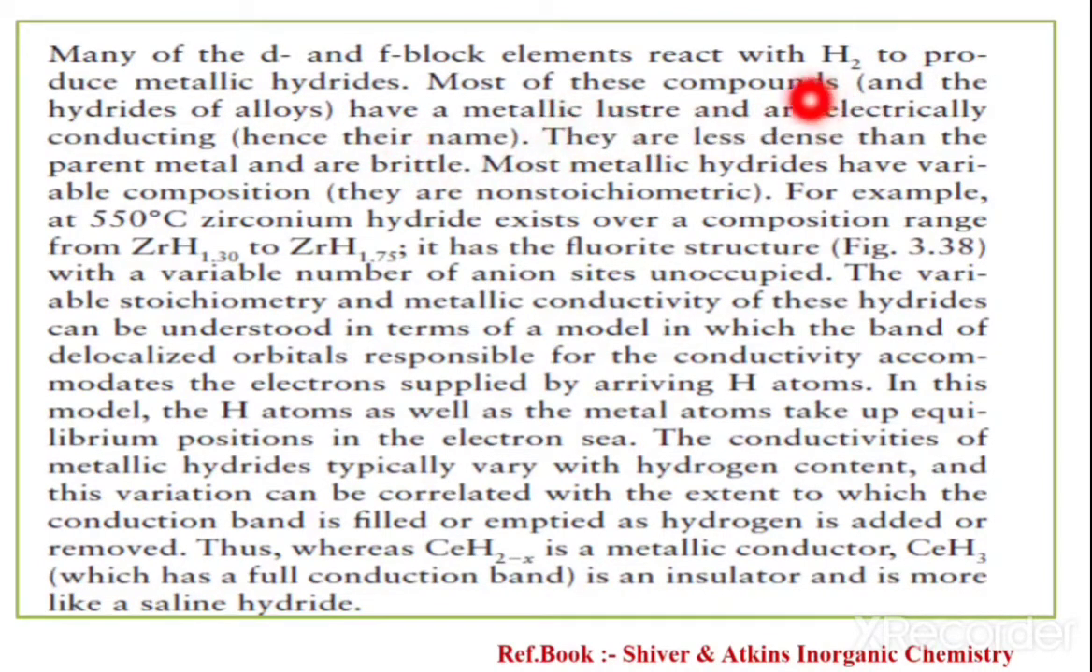Now, most of the compounds form alloys. They have metallic luster and are electrically conducting materials. They are less dense than the parent metal and brittle. Most metallic hydrides have variable composition and are non-stoichiometric. For example, at 515 degrees Celsius, zirconium hydride exists over the composition range from ZrH1.30 to ZrH1.75, or it has the fluorite structure with a variable number of anion sites unoccupied.